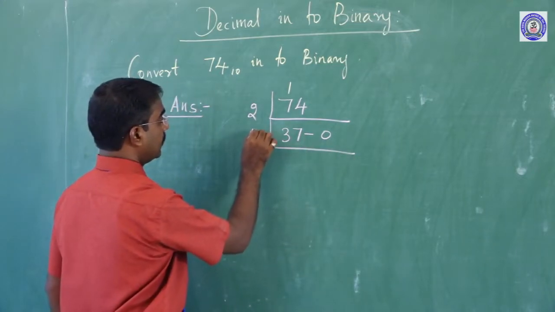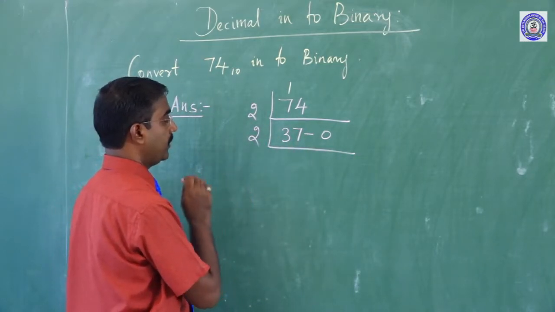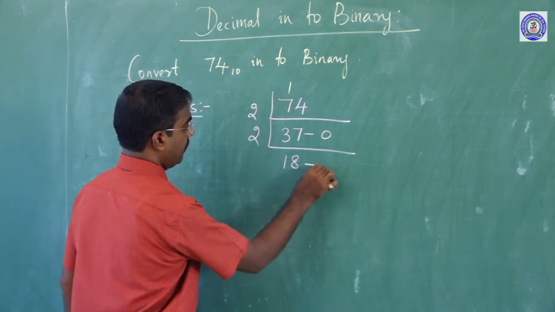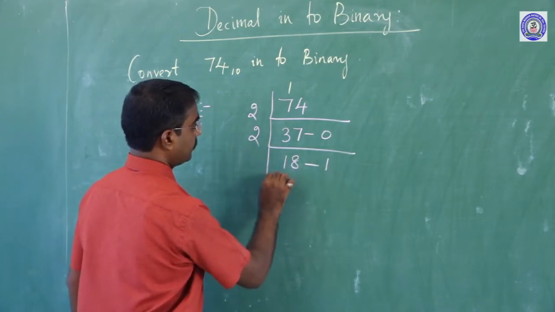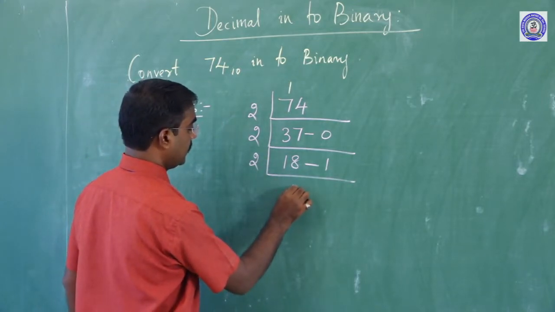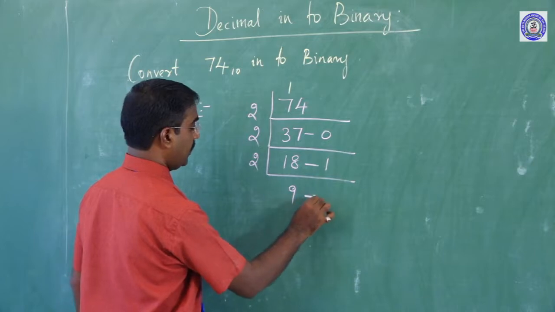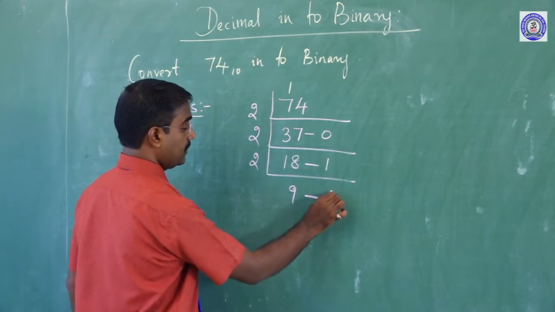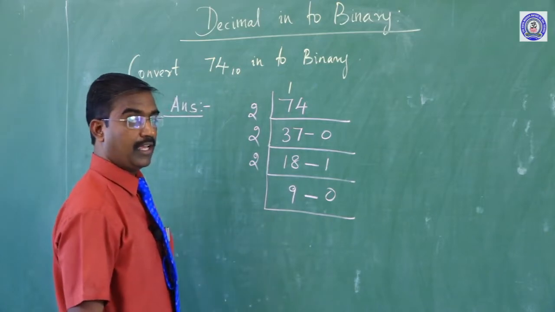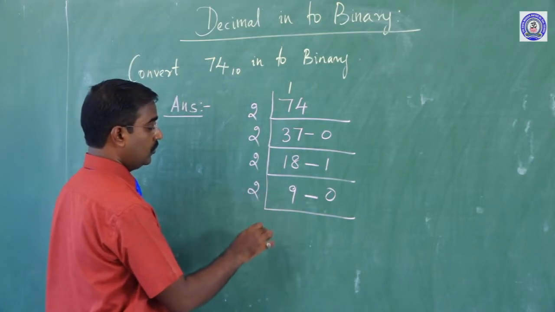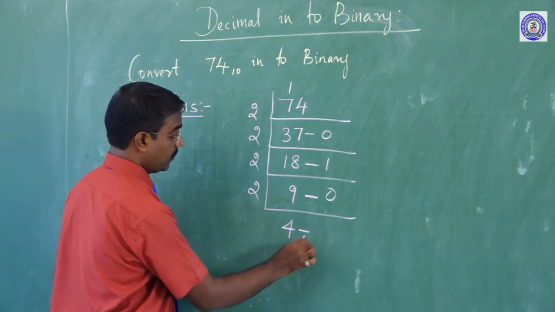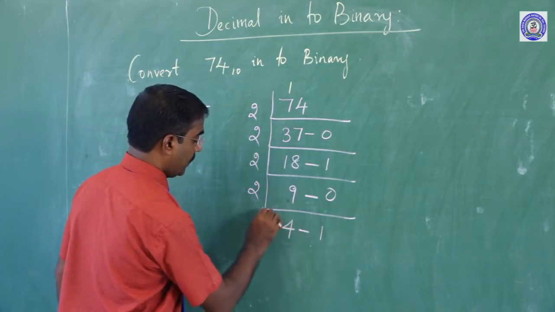Yes. Here in this 37, how many 2s are there? 2 times 18 is 36, remaining is 1. Now this is 9, 18, remaining 0. Inside this 9, how many 2s are there? 4 times, so remaining is 1.